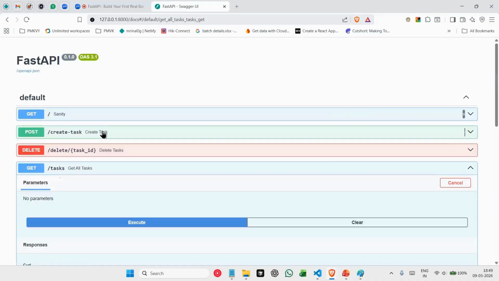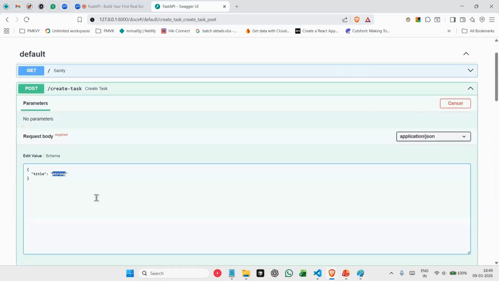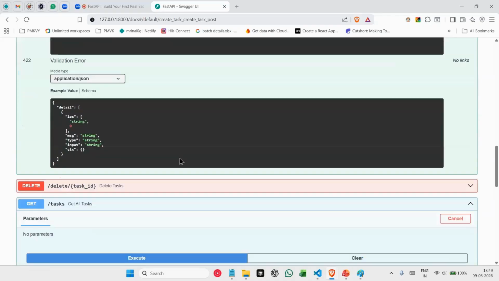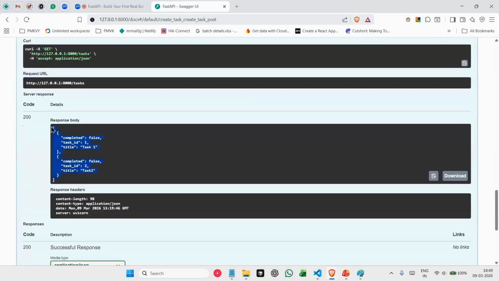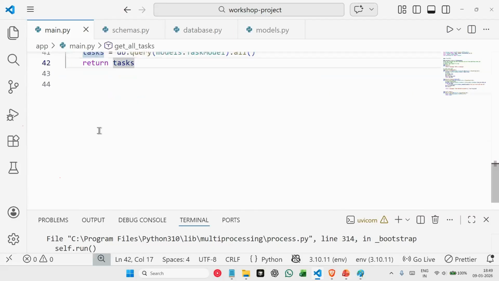Let's do one thing. Let's create one more task here. We call it task 2. Execute. And this time, when I say get me all tasks, I got both the tasks now. And all of this is currently being stored in the SQLite database. Okay. So we know that all of the endpoints are working.